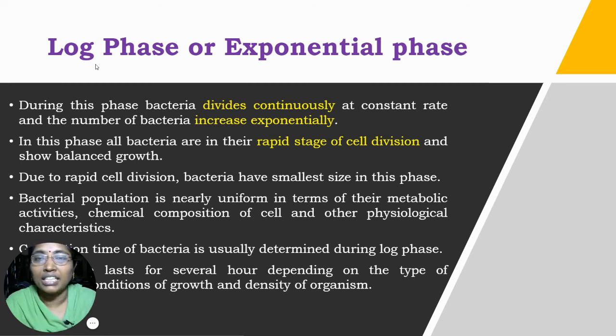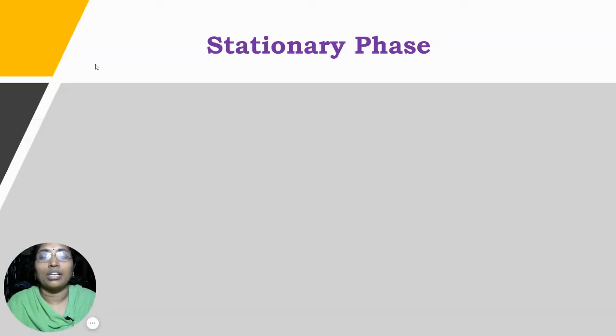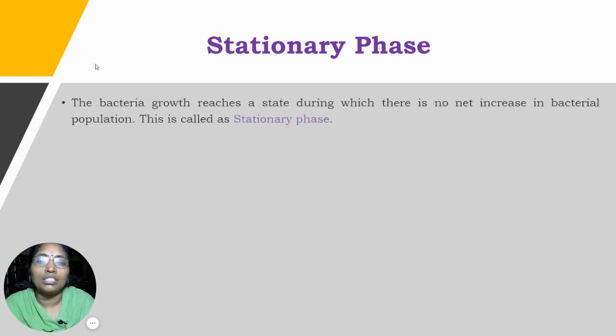This is the second phase, known as the log phase, exponential phase, or growth phase. Coming to the third phase, known as the stationary phase. The name itself explains it: stationary, or we can say sedentary. That means not much change is taking place in the stationary phase.